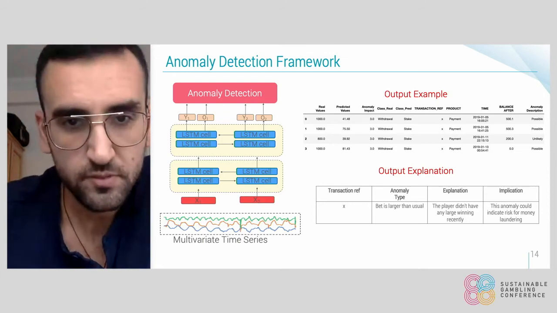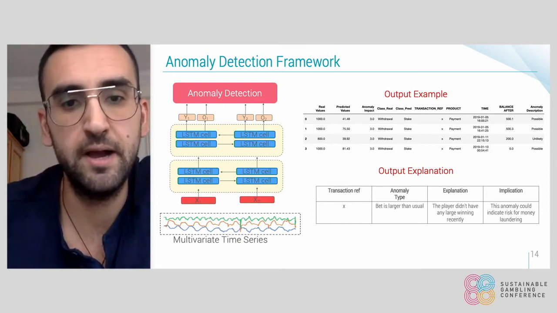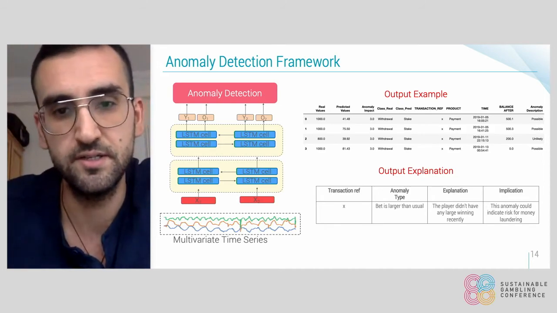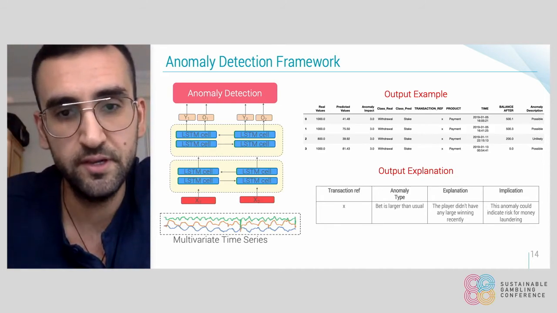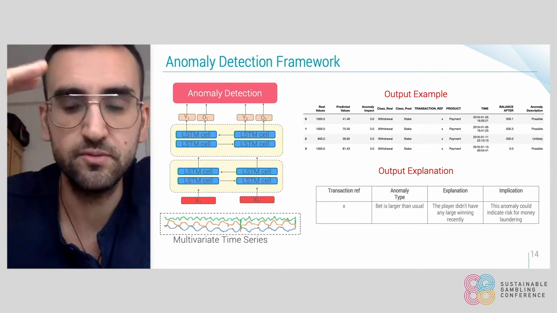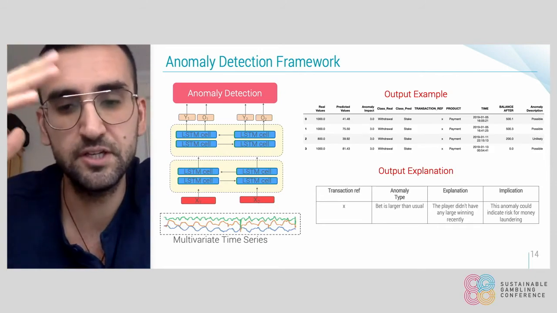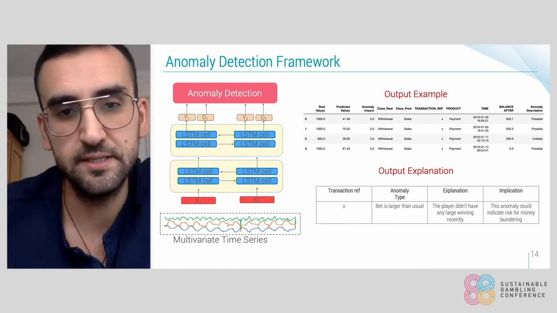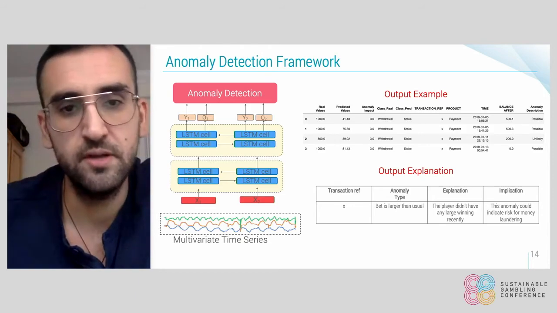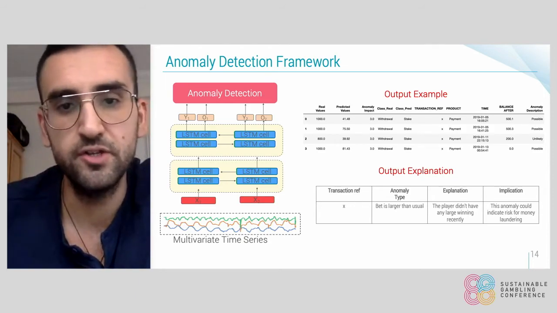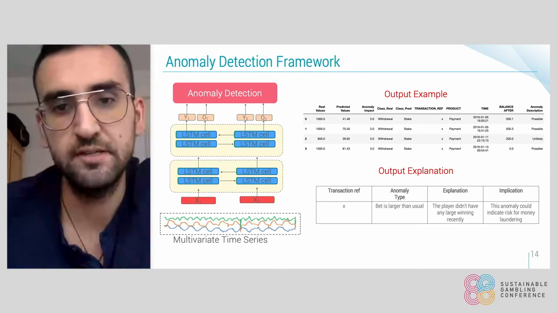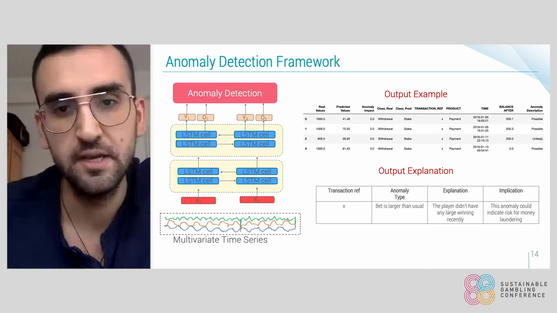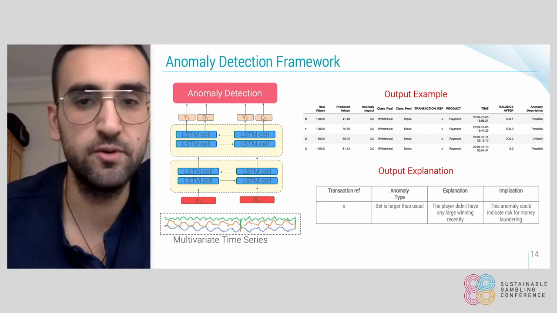And also we are showing the impact that the anomaly has. We have different levels, 0, 1, 2, and 3. We're basically showing how far the prediction is from the actual output. So we are predicting the output of the action, and we compare it with the real value, and also the type of the action, and compare it with the real value. So for example, in this case, we predicted a bet, but it was actually a withdrawal.